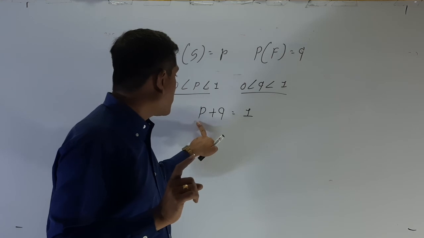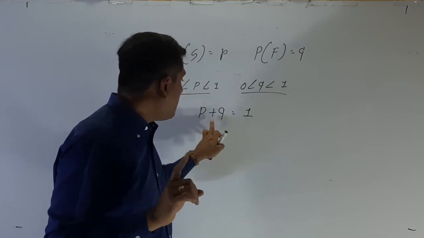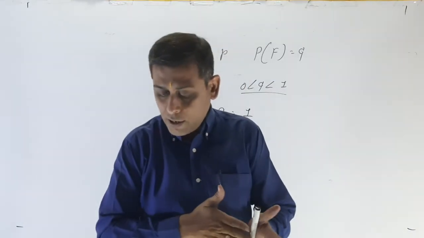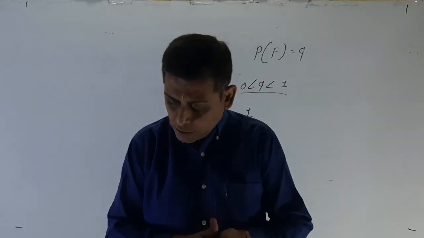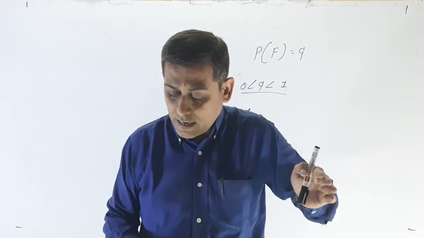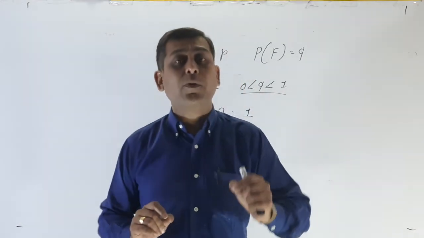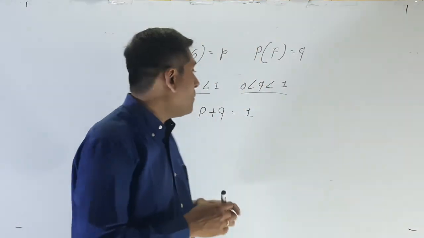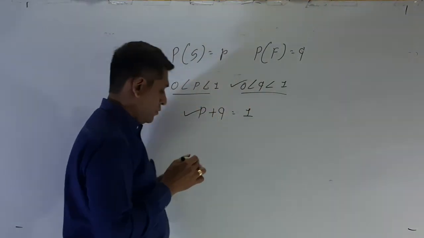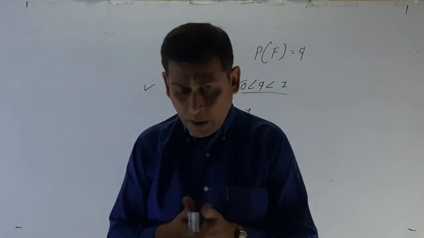So probability of success is small p, probability of failure is small q, and p plus q is always 1. See here, 0 less than p less than 1, 0 less than q less than 1, and p plus q is equal to 1. Three important formulas, or you can say points, are given.